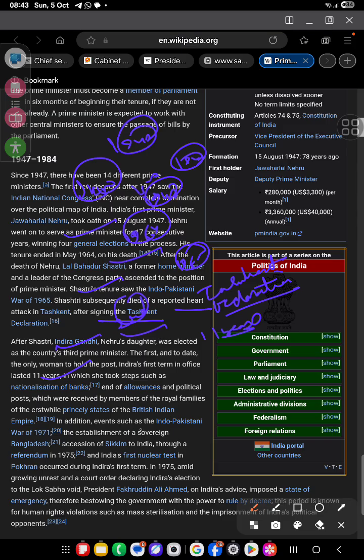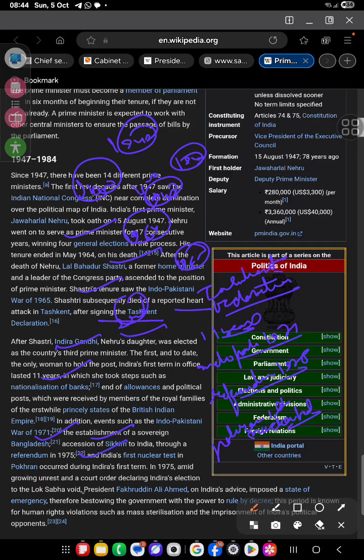In addition, events such as the Indo-Pak War in 1971, the establishment of sovereign Bangladesh, the annexation of Sikkim through a referendum in 1975, and India's first nuclear test, Pokhran, also took place in this time.